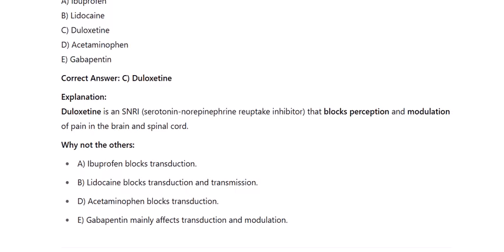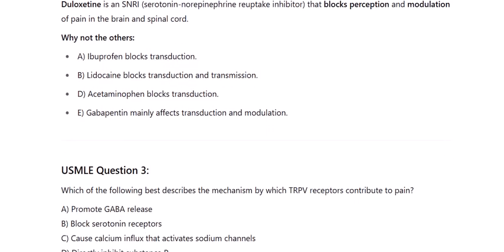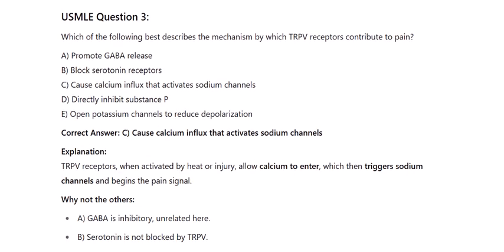USMLE Question 3. Which of the following best describes the mechanism by which TRPV receptors contribute to pain? A. Promote GABA release. B. Block serotonin receptors. C. Cause calcium influx that activates sodium channels. D. Directly inhibit substance P. E. Open potassium channels to reduce depolarization. Correct answer: C. Cause calcium influx that activates sodium channels.